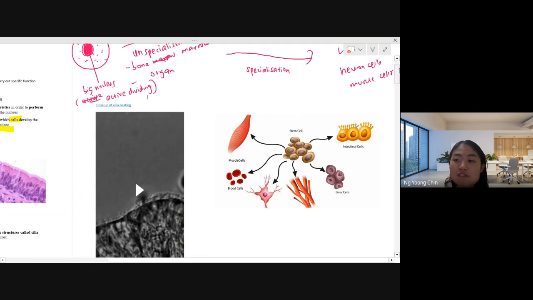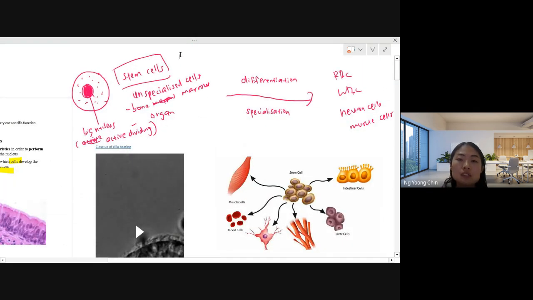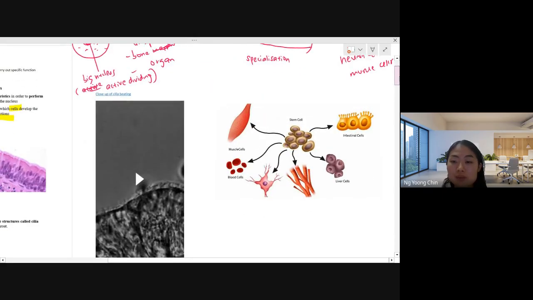So the stem cell function is just to increase the number of cells. That's all. They just want to increase the number of cells only. After they are specialized into those specialized cells, they carry their own function. Like the red blood cell, they transport oxygen. Neuron cell will transmit the nerve impulse. Yeah, so the story will be in this way.